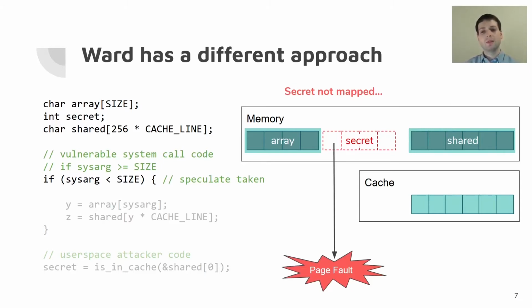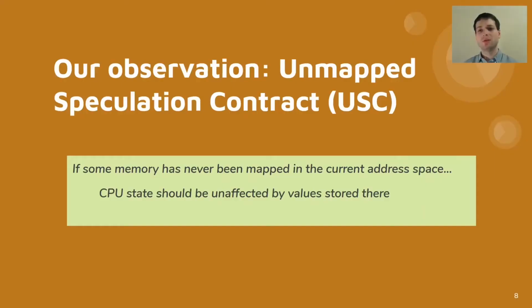Except we don't necessarily have a clear statement of this. So what we do is we describe what we call the Unmapped Speculation Contract. Our goal here is to describe that previous mitigation and say why it's sufficient. What the Unmapped Speculation Contract claims is that if some memory has never been mapped in the current address space, then the CPU state should be unaffected by the values stored there. And CPU state here refers both to architectural and microarchitectural CPU state.